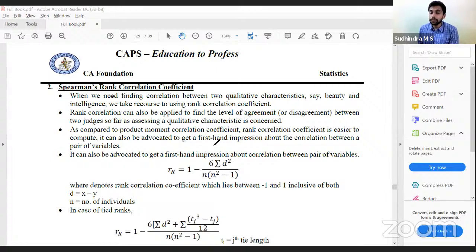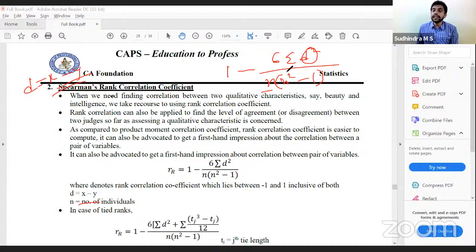Correct? As compared to the product moment correlation coefficient, the rank correlation coefficient is easy to compute. It can be advocated to get a first-hand impression about the correlation between the pair of variables. Simple to compute, not much calculation involved. So what is the formula? 1 minus 6 summation d square divided by n into n square minus 1. We know what n is, the number of observations. What is d? Yes, d is the difference between the ranks.